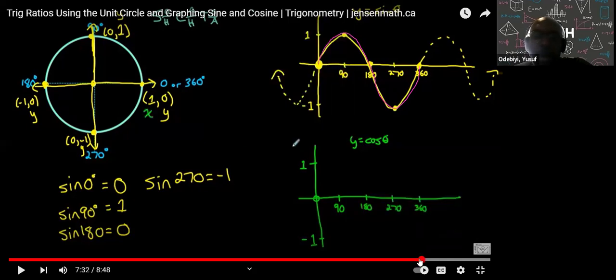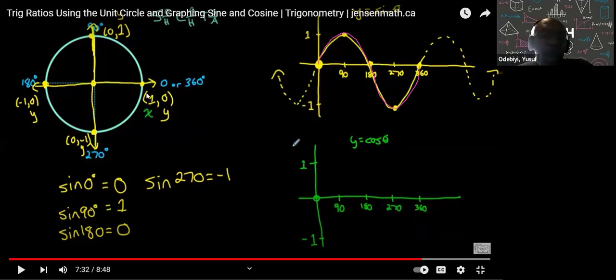Okay. So we have 90, 180, 270, and 360. Now you're going to look at all the x values, because cos theta is equal to the x component, right? On this unit circle. So at cos angle 0, my x is 1. At cos angle 90, my x is 0. At cos angle 180, my x is -1. Okay, and you can see the pattern.